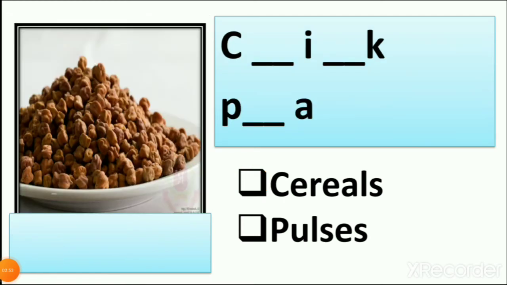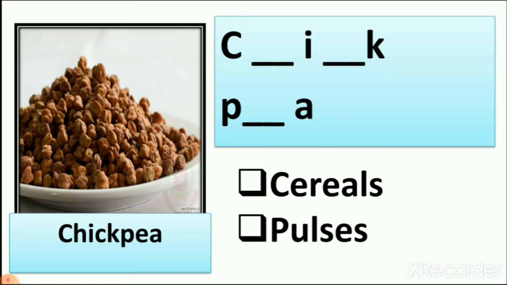Yes, what is this? We learn about this, right? We learn that it is brown color also and white color also, and we eat green color also. What is this? Yes, it is chickpea. Now, what is the spelling of chickpea? Let's write C-H-I-C-K. And the spelling of P-E-A, chickpea.